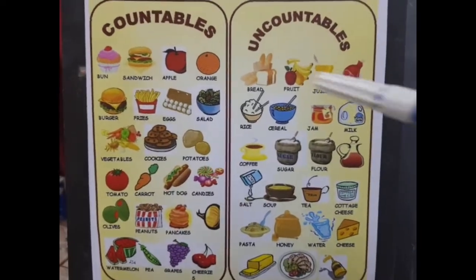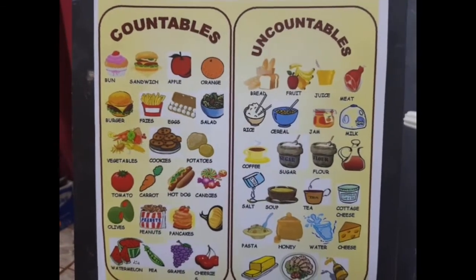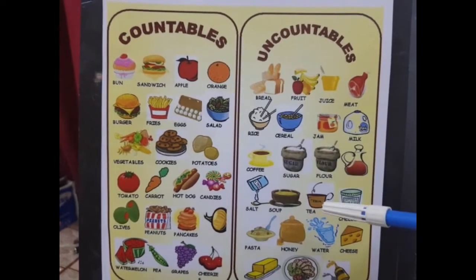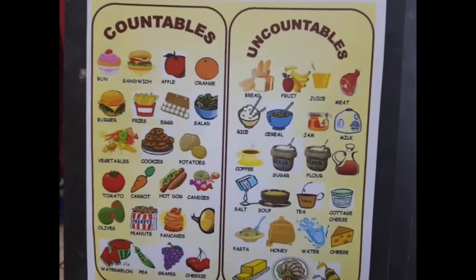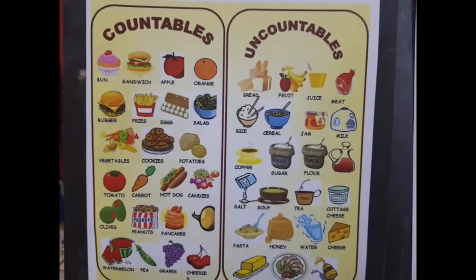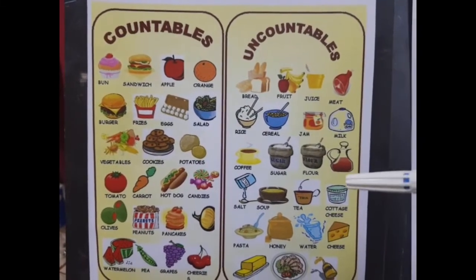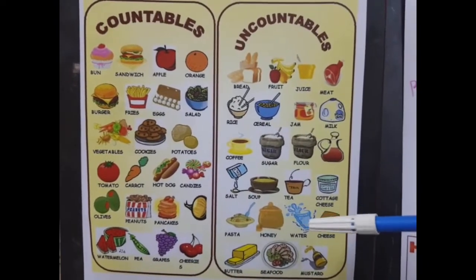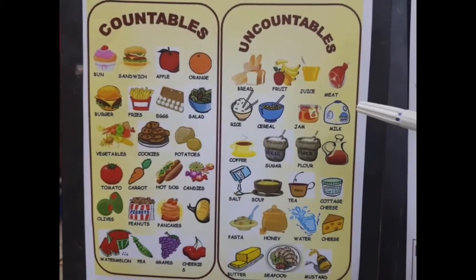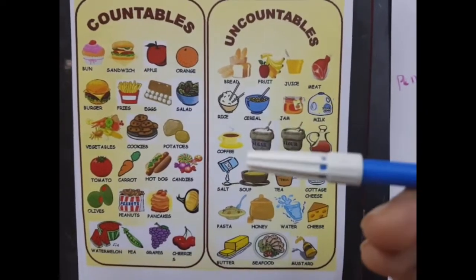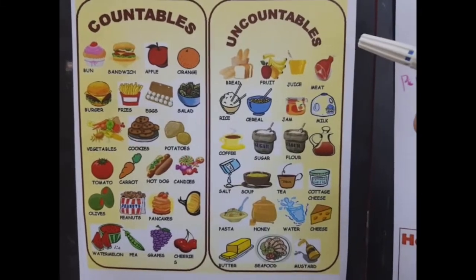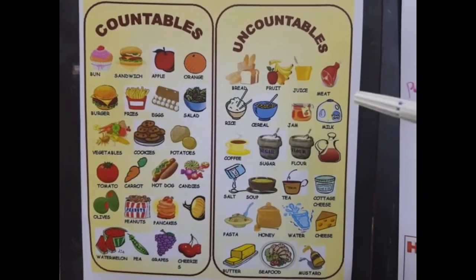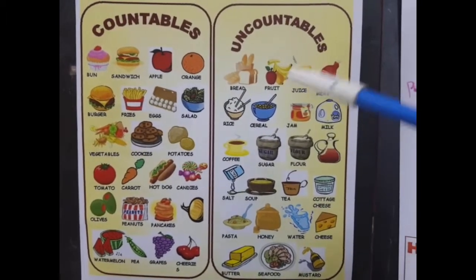For example, when we look into these uncountable food items, we can measure water and other liquids like juice, coffee, tea or milk in liters or milliliters. We can also measure these liquids in cups, bottles or glasses. At that time it becomes countable. Like if I say 3 glasses of water, 2 bottles of milk, then we can count these glasses, bottles or cups. So it is countable at that time. But when we have to measure this liquid, it requires a unit of measurement. So it is uncountable.